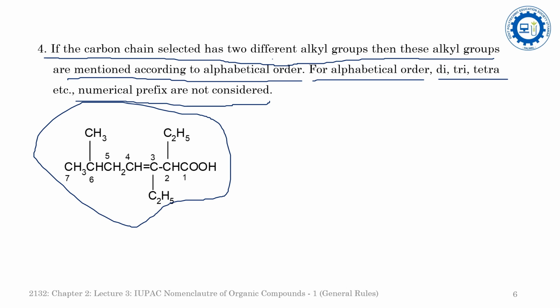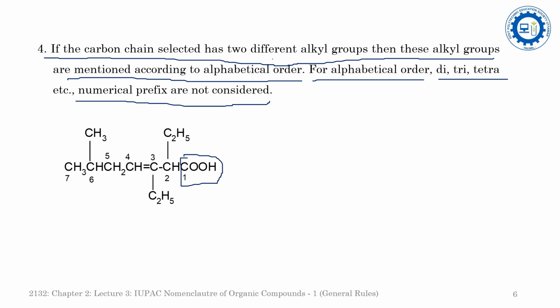Now see this example here. In this compound, you will see the functional group is COOH, the carboxylic acid, which gets position number 1 in the priority order. So we will have to start the numbering from here. Because this functional group also has a carbon, the carbon atom of this functional group becomes a terminal carbon atom. So we will start the numbering from this carbon atom.